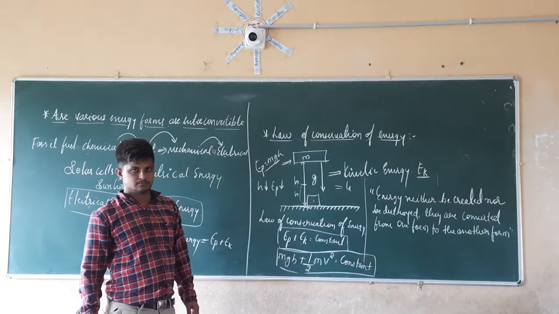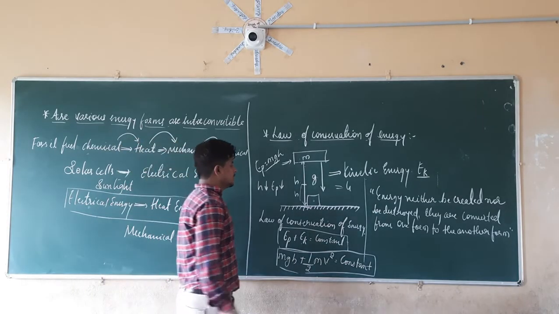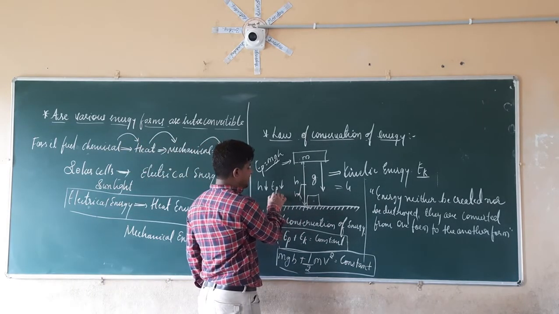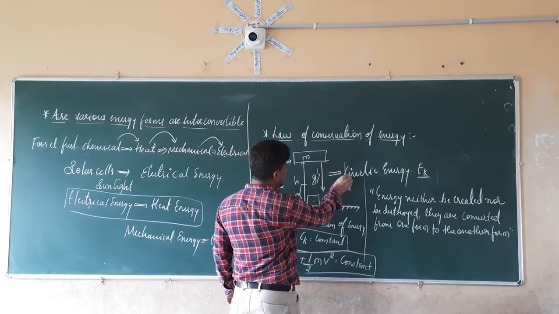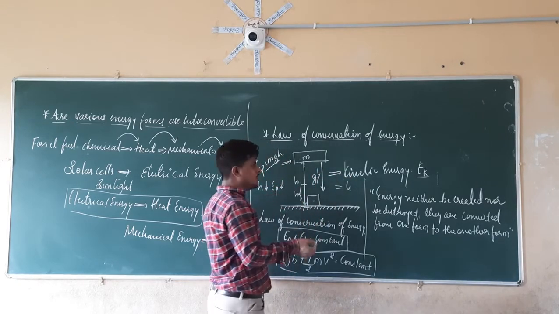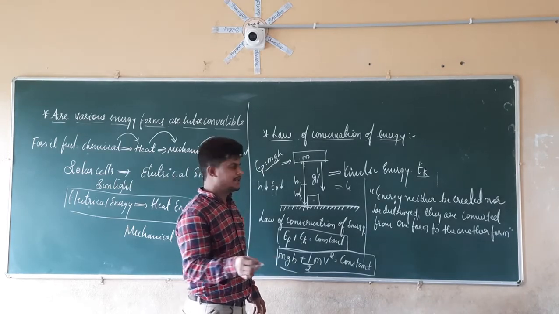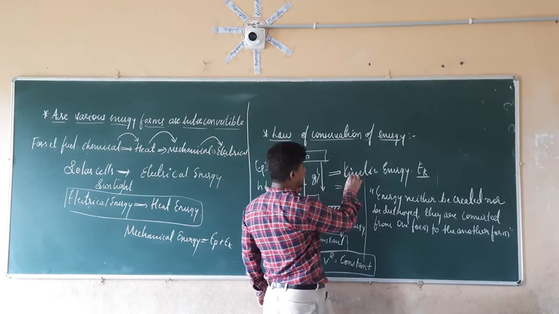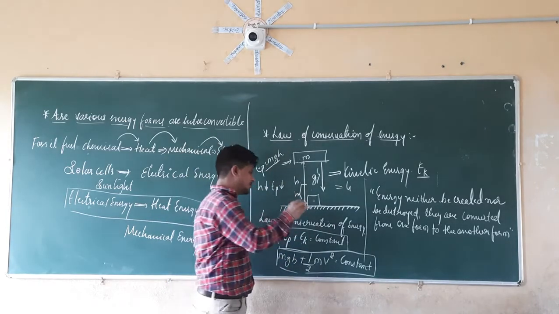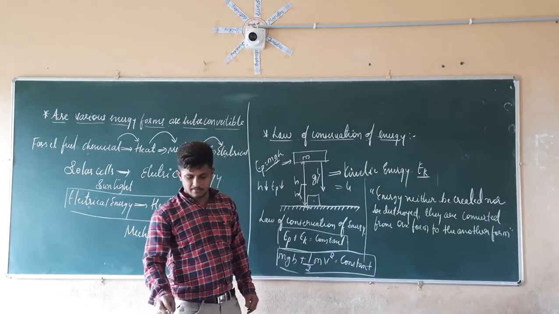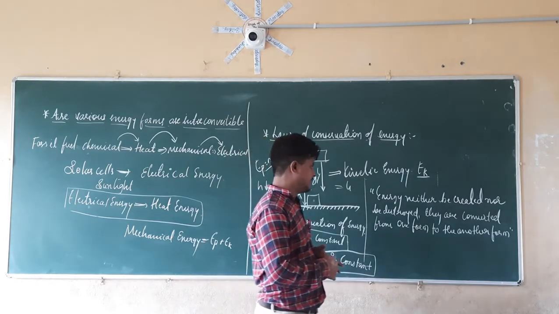Here the potential energy reduces, and at this point the kinetic energy increases, in the same proportion. If we add both, we again get a constant value. That is the law of conservation of energy.